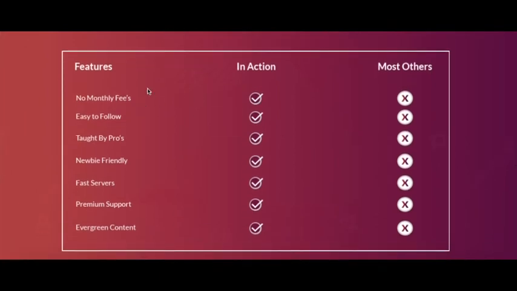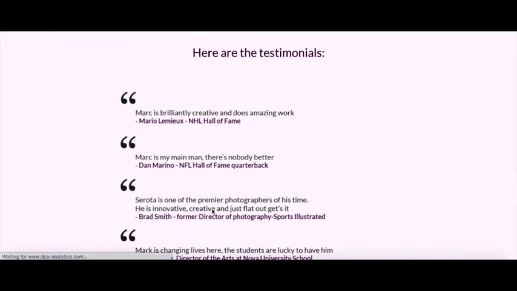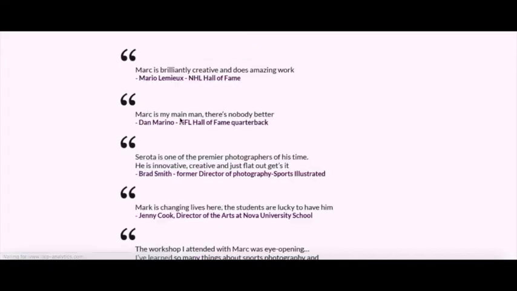No monthly fees, yes. It is easy to follow, yes. Taught by pros, newbie friendly, fast servers, premium support, evergreen content. So all in all, they have really good support. And you can also go through these testimonials that they have posted here. Mark is brilliantly creative and does amazing work. Mark is my main man.